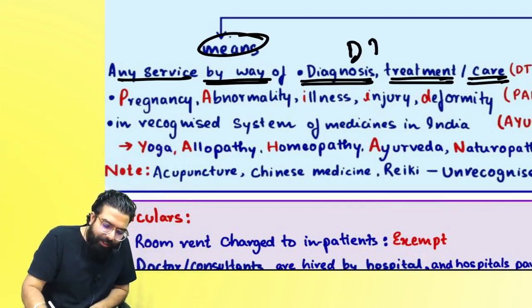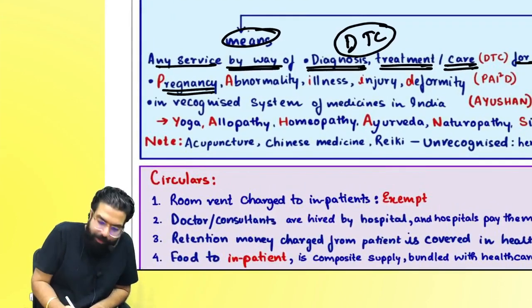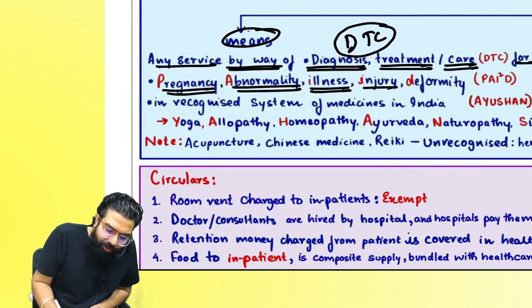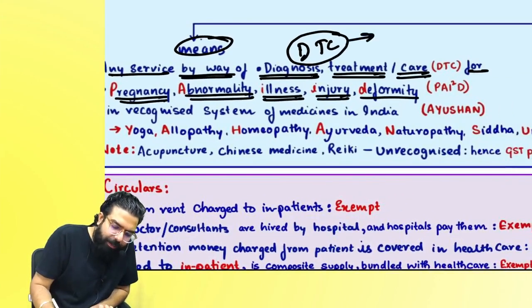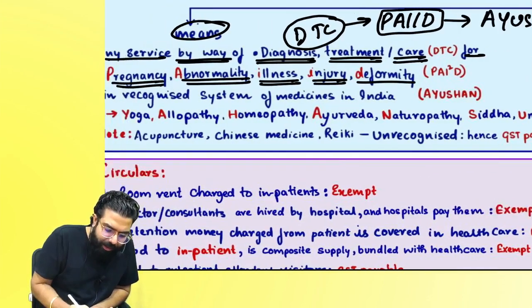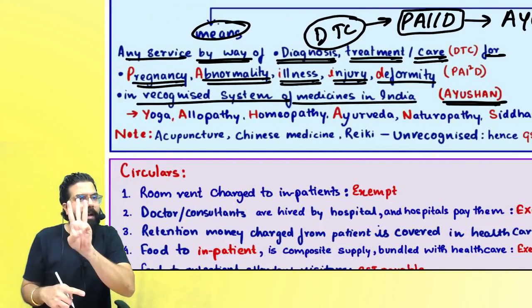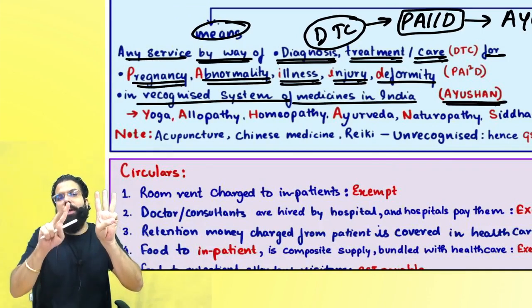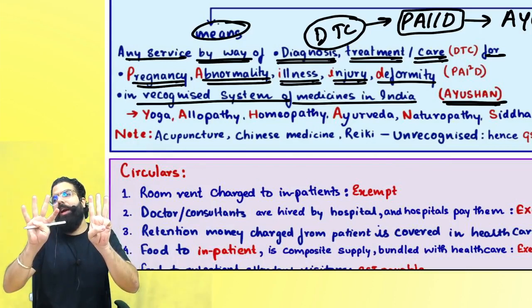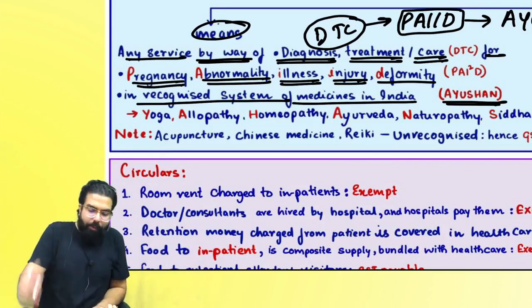So all DTC is covered, diagnose, treatment and care for any pregnancy, abnormality, illness, injury or deformity. So diagnose, treatment and care for pregnancy, abnormality, injury, illness and deformity in Ayush. Ayush means only in recognized system of medicine, which is basically Ayush.